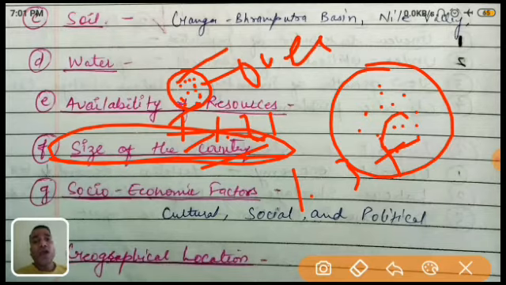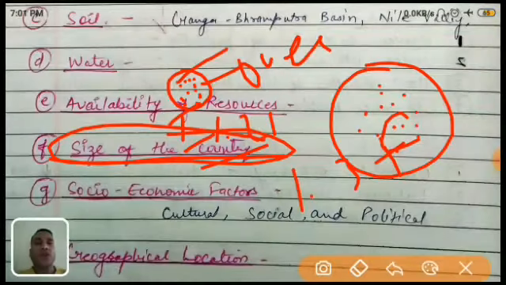But if you are four members living in one room, and immediately 10 guests come, what will happen? I think you can imagine. By this example, I think it is very clear. Okay, now come to the next factor.